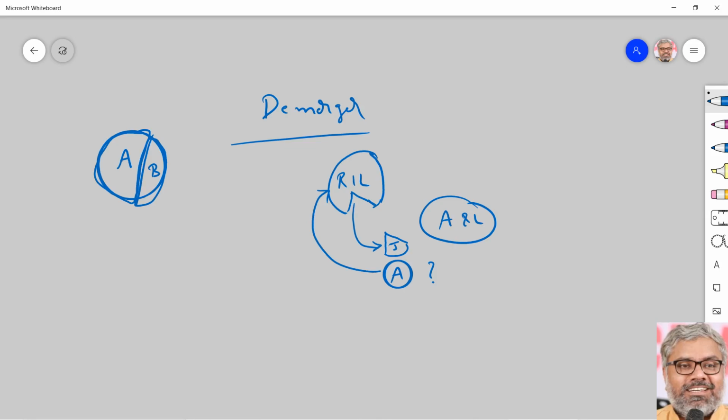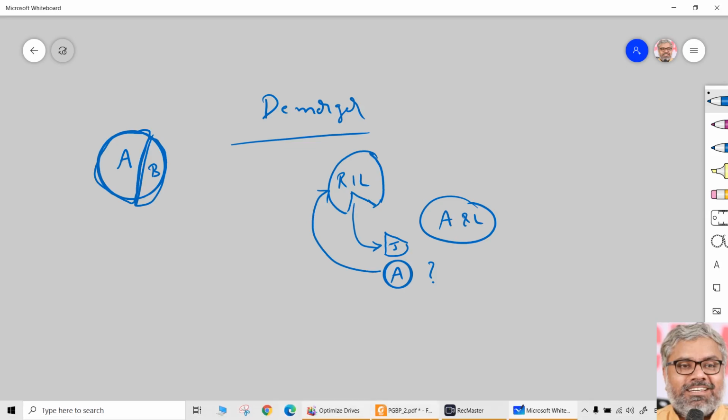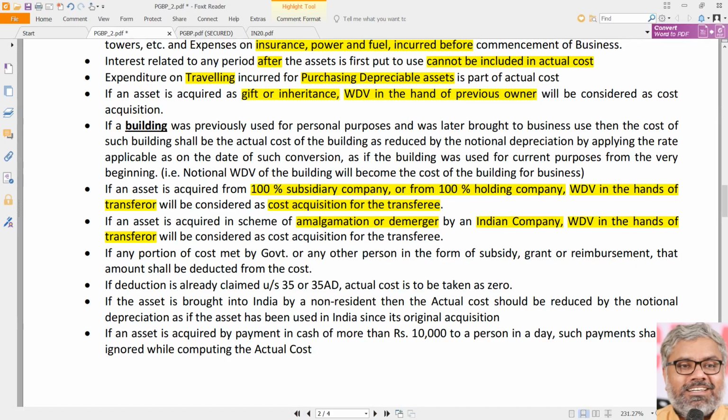In this case, who is the transferor? A Limited. Who is the transferee? B Limited. And what will be the cost of acquisition for the transferee? No difference. Whatever the written down value of those assets in the books of the transferor prior to the demerger will be the cost of acquisition for the transferee after the demerger also. That is another transaction which we have to understand and remember. As I said, those will be very important even in capital gains. So, transfer of assets by a 100% subsidiary to a 100% holding company or vice versa. Assets acquired by way of gift or inheritance. Assets acquired by way of amalgamation or demerger.